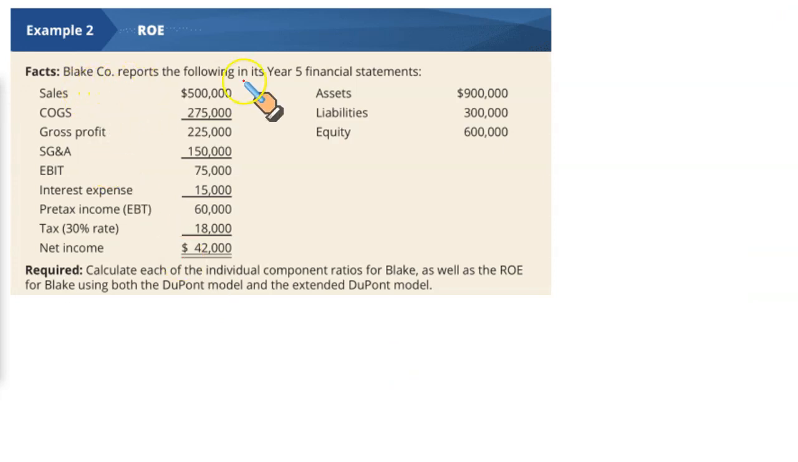Now here is an extended question for you. Blake Company reports the following in its 5 years financial statements: sales, gross profit, EBIT, pre-tax income, tax, net income, and we have the assets, liabilities and equity. Calculate each of the individual components ratio of Blake as well as the ROE for Blake using both the DuPont model and the extended DuPont model.